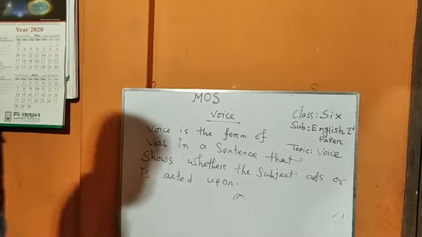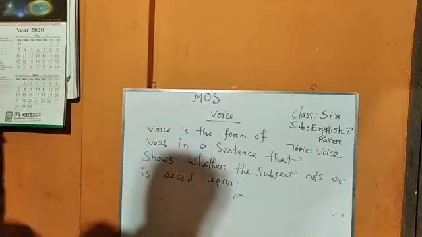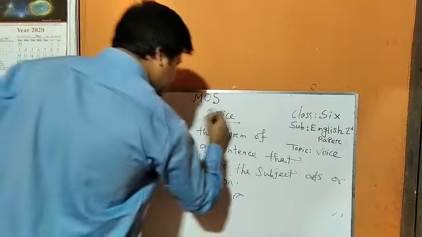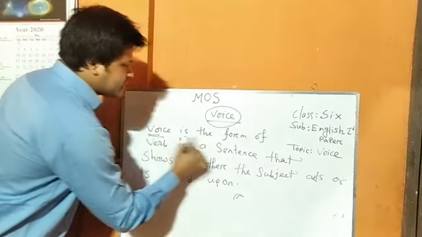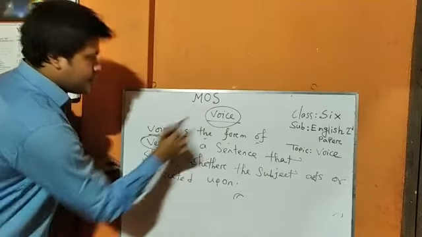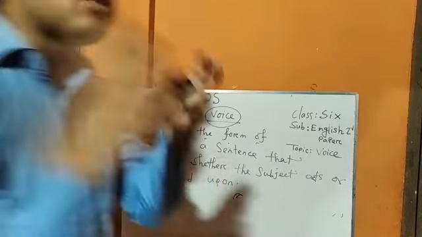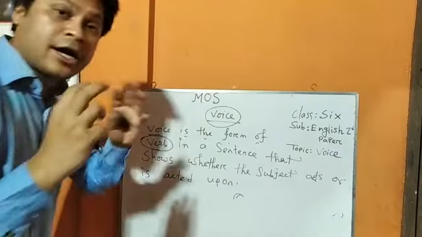Hello, my dear student. Here I have written the definition of the voice. What is voice? Voice is the form of verb. That means voice is keenly associated with verb because it indicates the form of verbs.